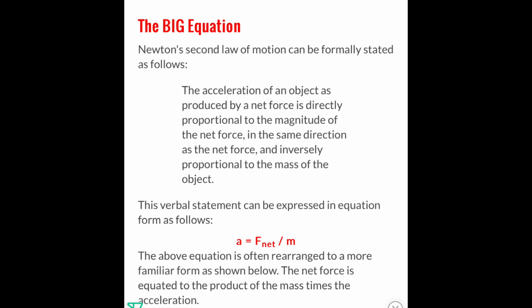Newton's second law of motion can be formally stated as follows. The acceleration of an object as produced by a net force is directly proportional to the magnitude of the net force, in the same direction as the net force, and inversely proportional to the mass of the object. This variable statement can be expressed in equation form as follows. Acceleration equals F net divided by mass.